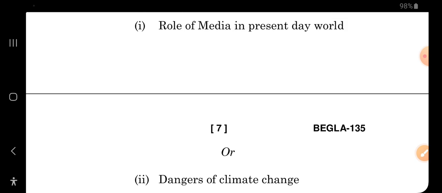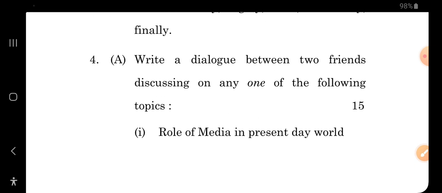Okay, so today's topic was all about dialogue writing. In the next coming sessions we will be looking at various other possibilities of questions that might come, and some paper analysis as well. I hope that you have learned the usage of overview and how you can create those dialogue writings between two friends, or two parents, or parents and children also.